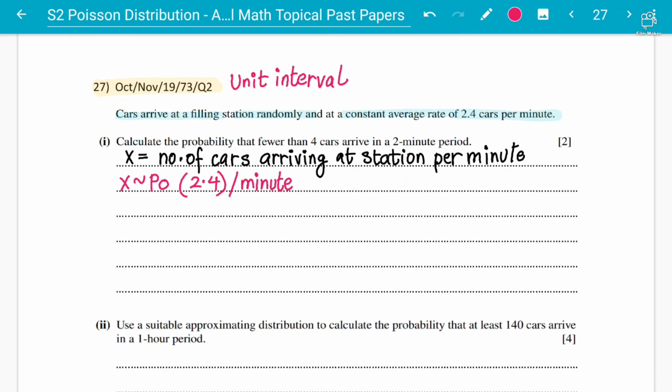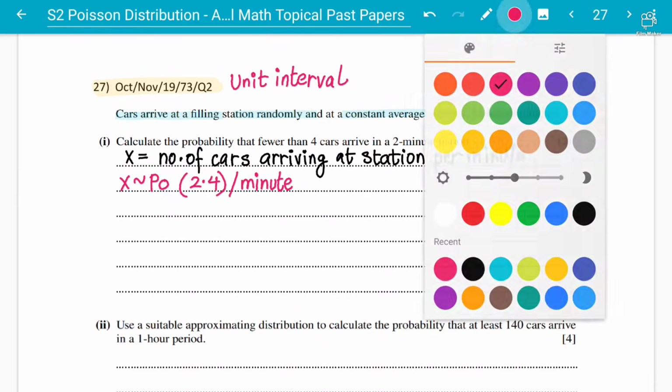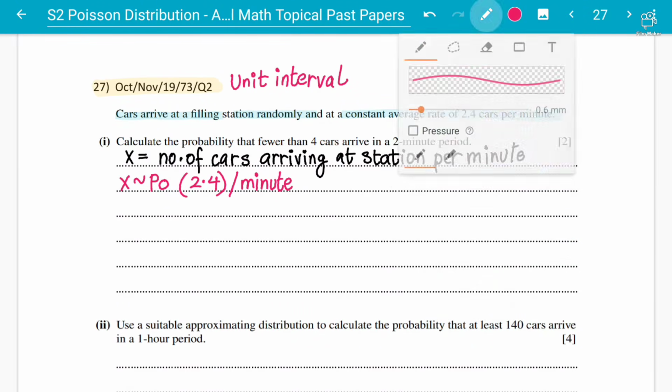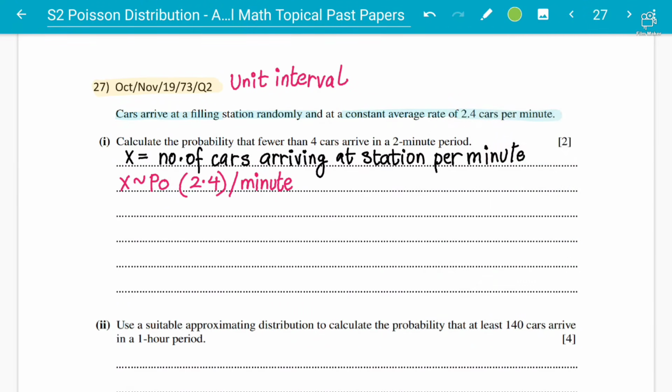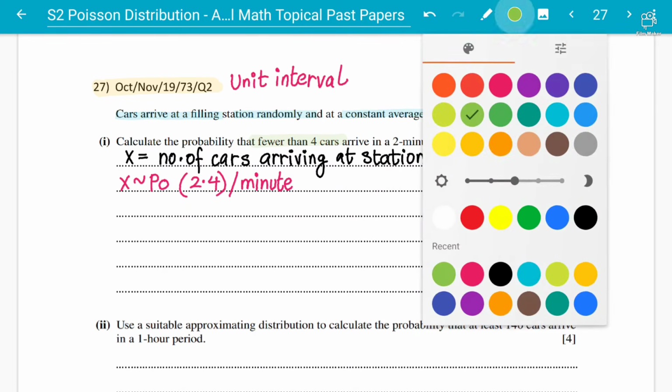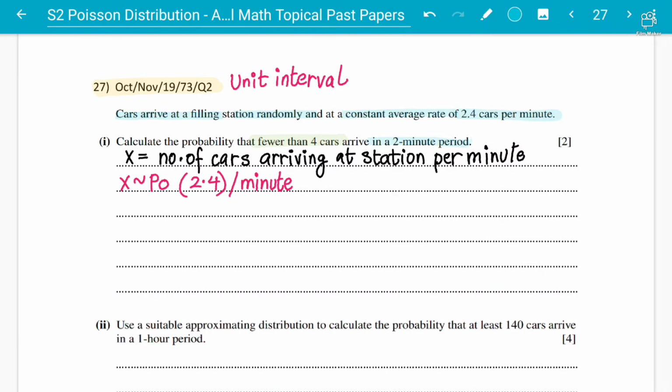So in 1 minute, 2.4 cars are arriving at the filling station, or the gas station, petrol station. What we have to find, let's read that now: calculate the probability that fewer than 4 cars arrive in a 2-minute period. There are two important things. First, there are fewer than 4 cars, and the other is that they are arriving in a 2-minute period.